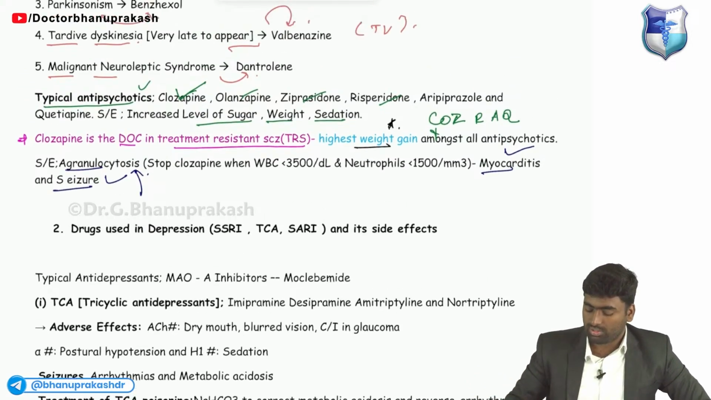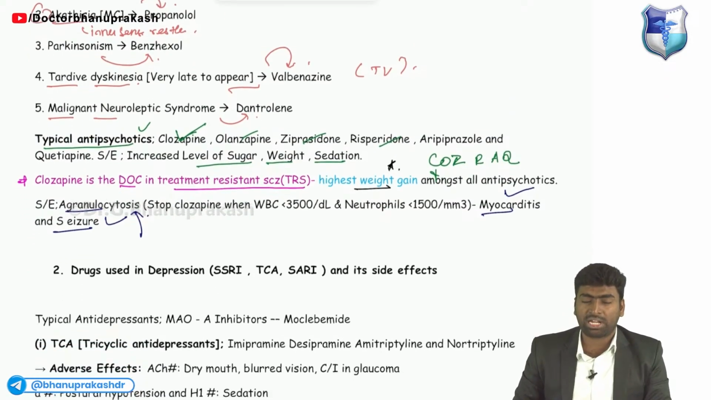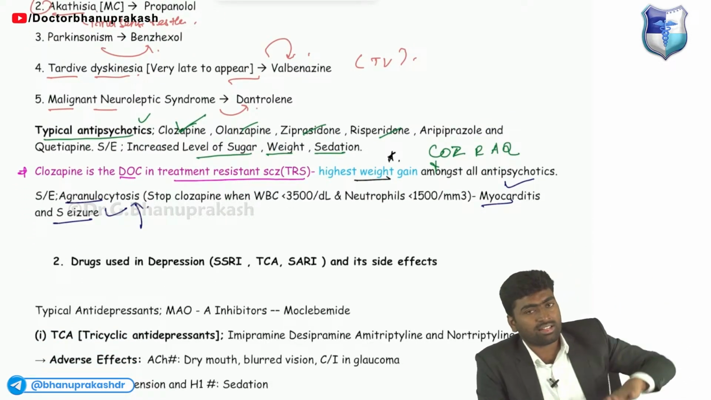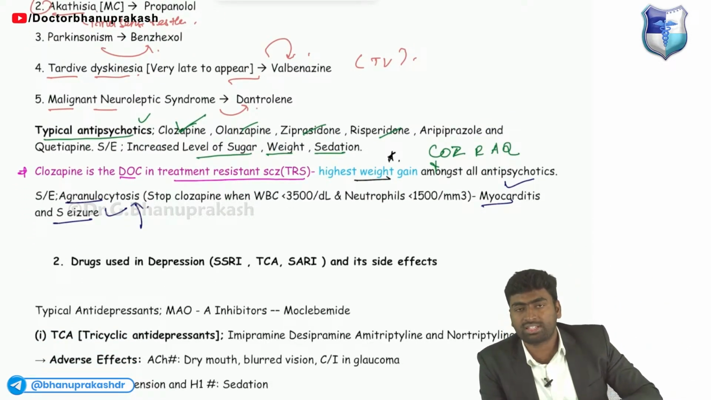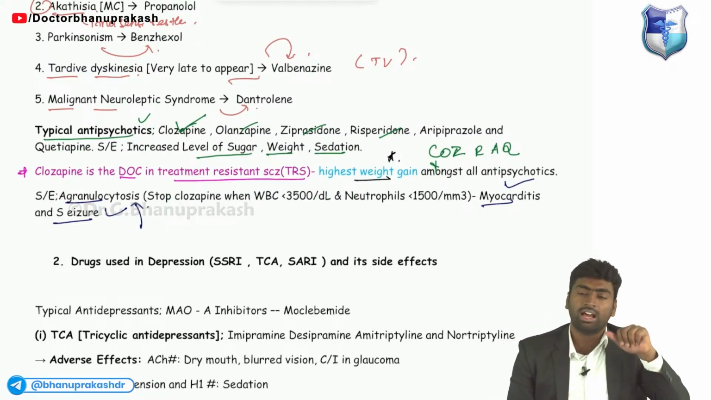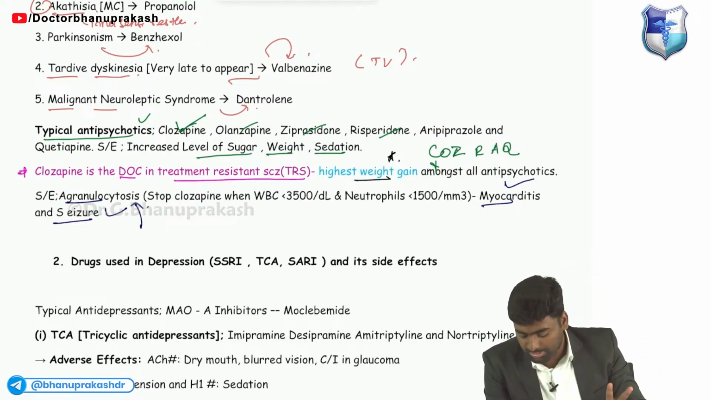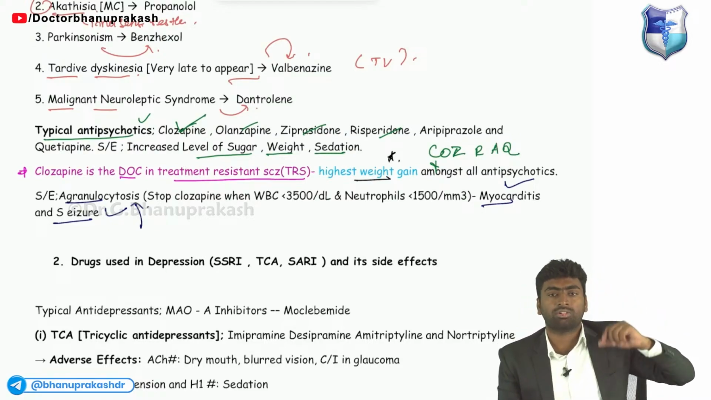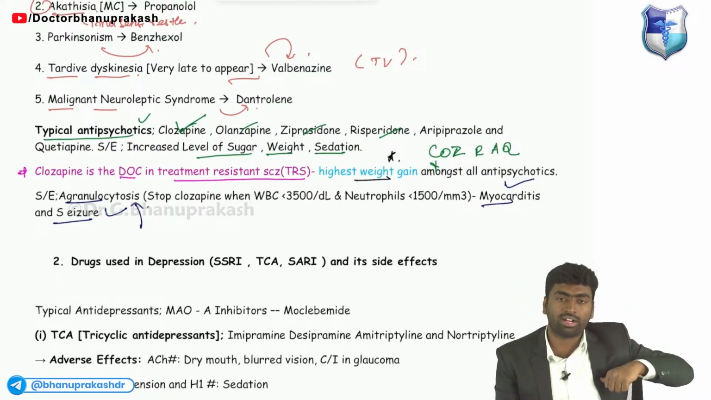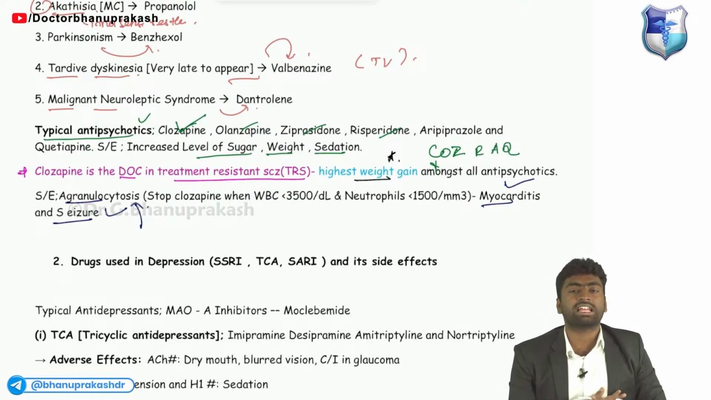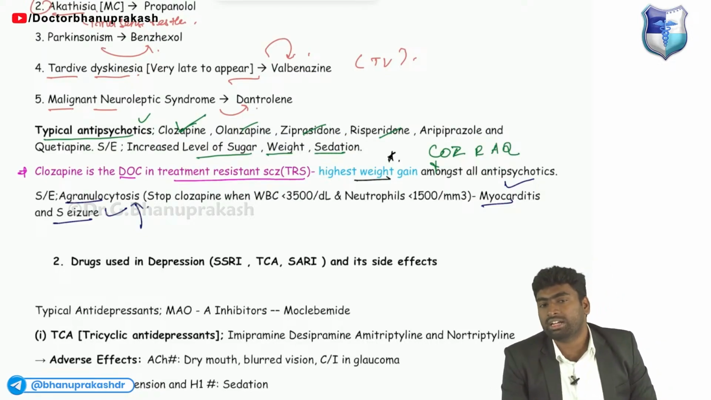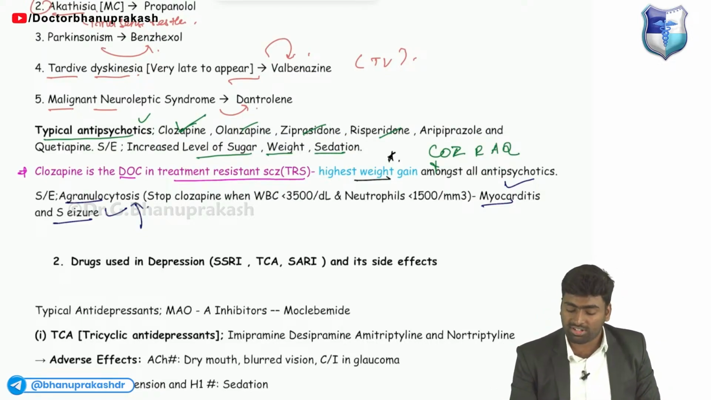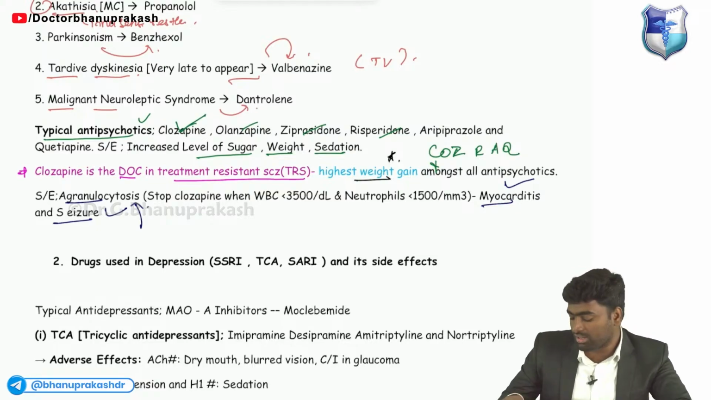ठीक है. तो this is the typical and atypical one. Atypical में तुम्हें बस ड्रग्स याद रखना, which is clozapine, olanzapine, ziprasidone, risperidone, aripiprazole, and quetiapine. Then the side effects which include दिमाग को और दिल को: seizures and myocarditis, and along with this blood, agranulocytosis, and it will cause maximum weight gain. Fine. So remember all these points.